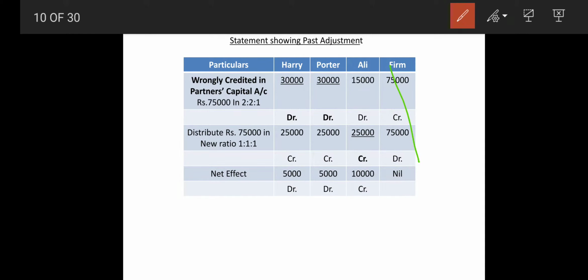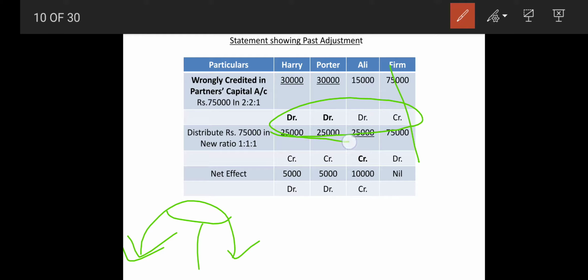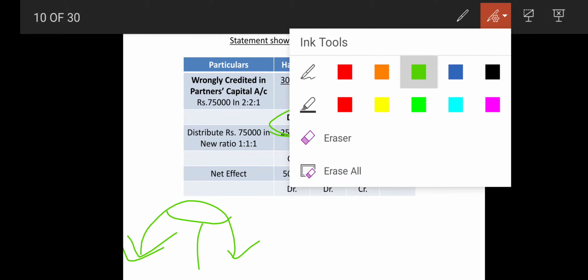Now we have to concentrate on this only. 75,000. In the partners' capital, if we have profit, we used to transfer here, but if it is loss, we have to transfer here, right? So we have wrongly credited. Now we have done debit, so here the debit is done, equal. Now what is correct, we have to do.